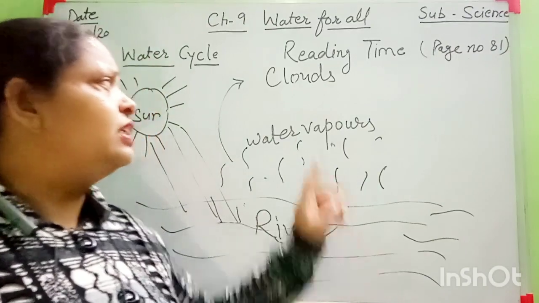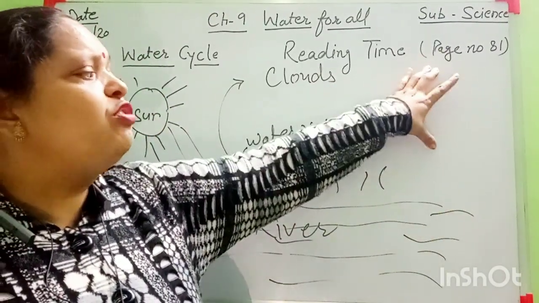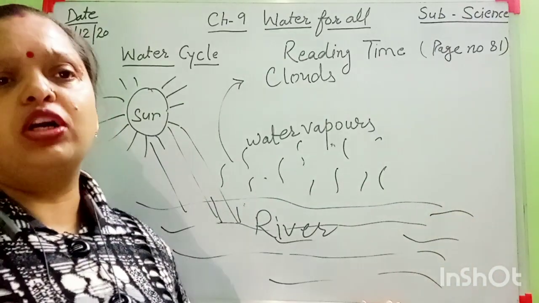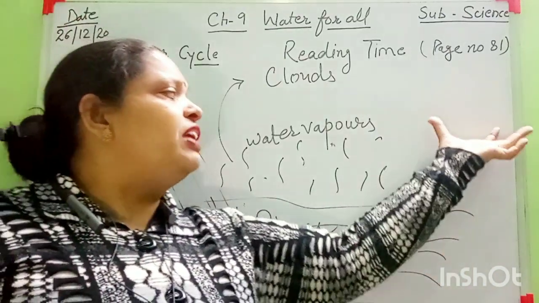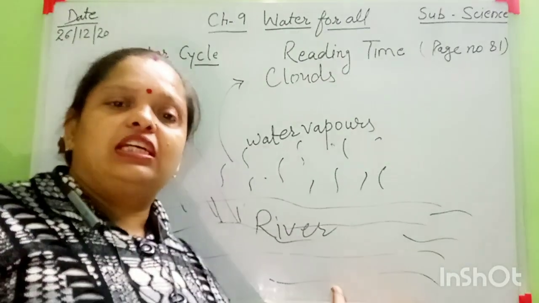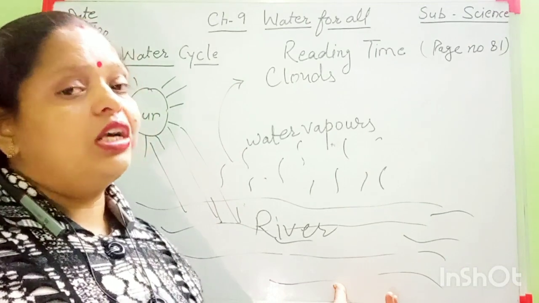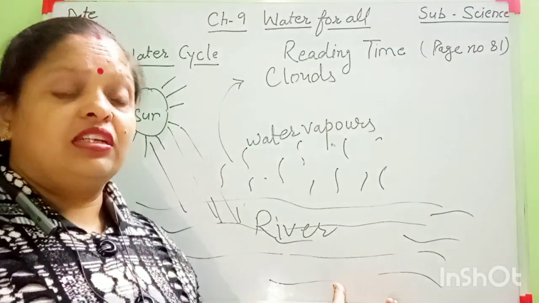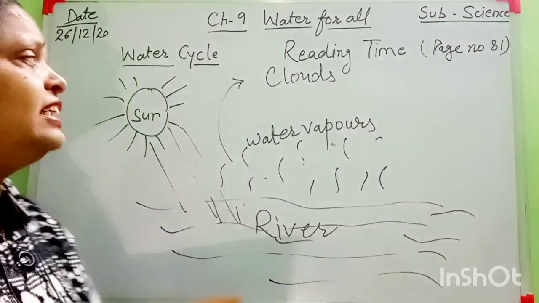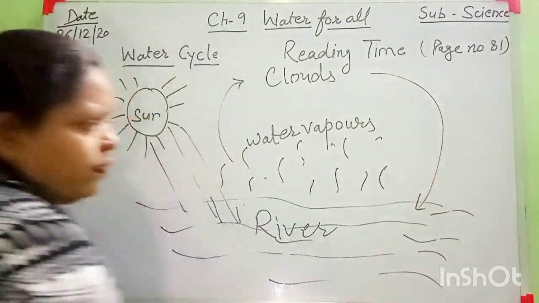Yes, you know, this process is called precipitation. And the rainwater comes again in the water bodies. It means the rainwater again collects in the water bodies. This process is called collection. Understand, students?